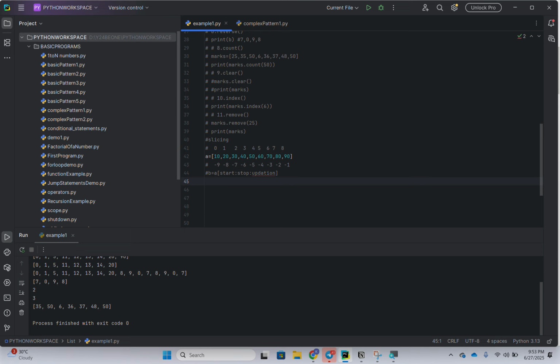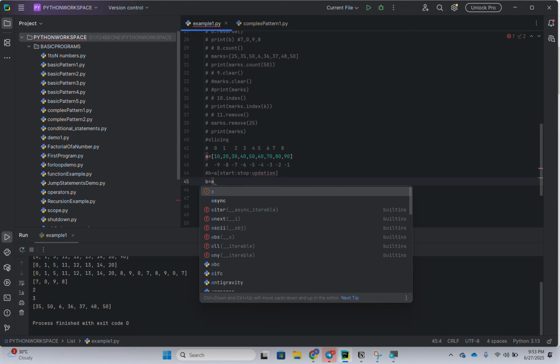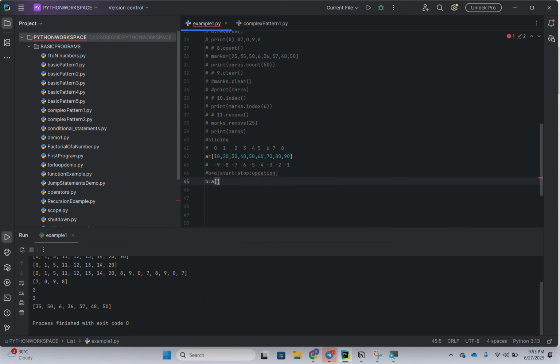So suppose I want to take an array b with the elements of a. Where it has to start, I want to start from index 1, up to index 4, I mean 50. So index 4 plus 1, I'm going to keep 5 here.